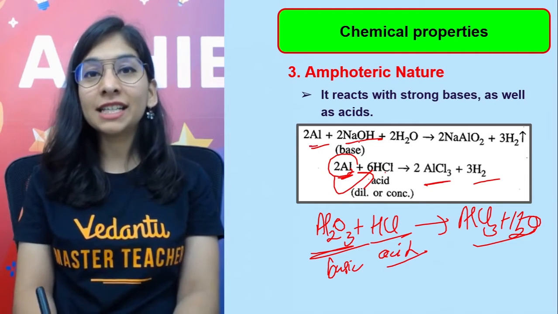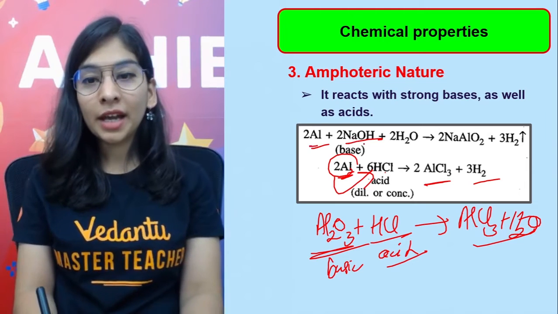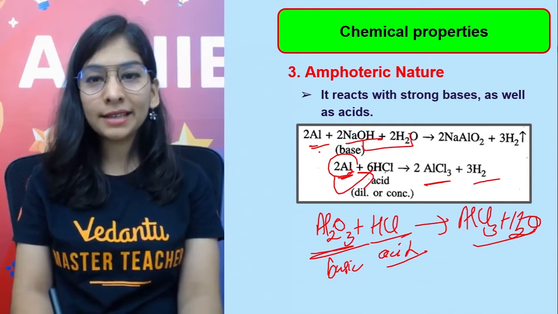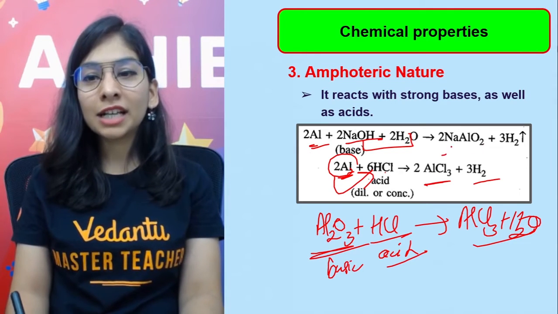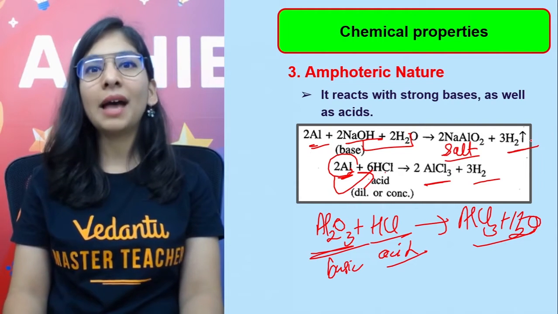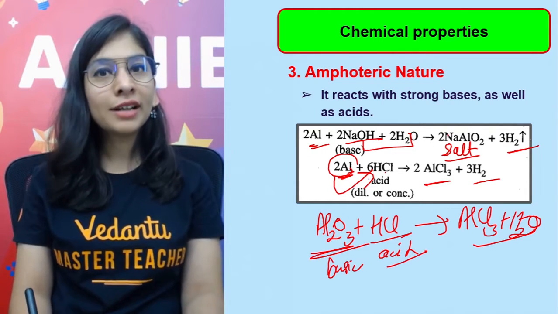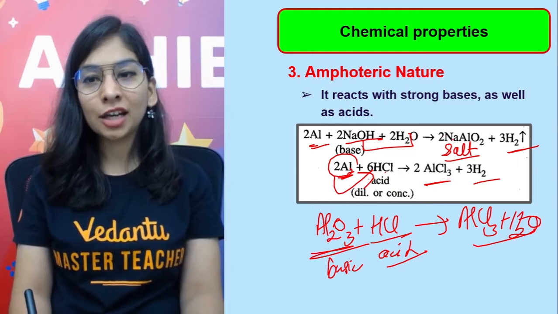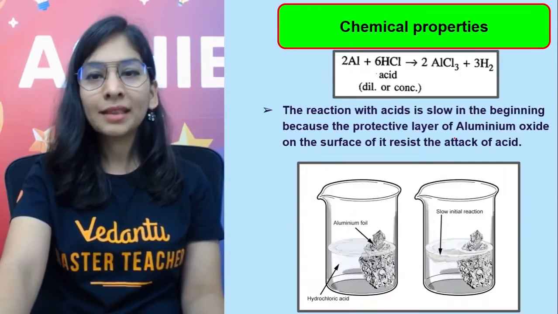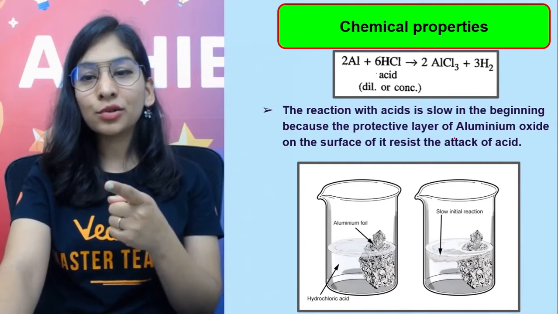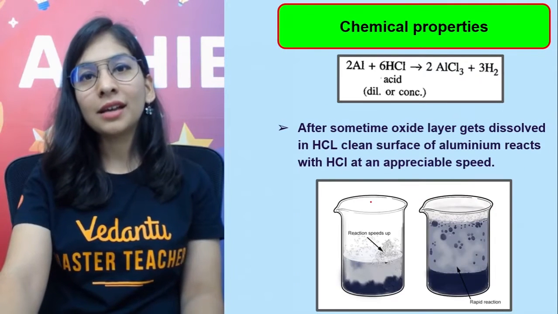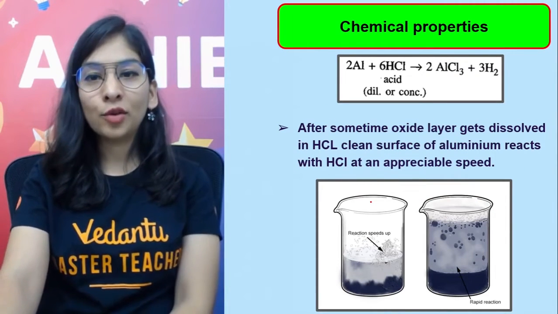So being amphoteric, it can react with the base in the same way. I'm going to take base with some amount of water, like a solution of base, and aluminium will react to give a salt called sodium aluminate with hydrogen gas. Sodium aluminate with hydrogen gas. This is not a displacement reaction. Please understand that. Why? Sodium is more reactive than aluminium, so both of the metals are coming here. That's the reason. This part I told you: first the reaction is slow and then the reaction will increase, because we get rid of that aluminium oxide layer.